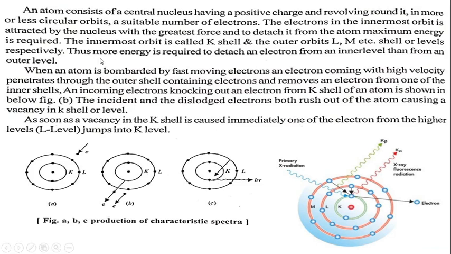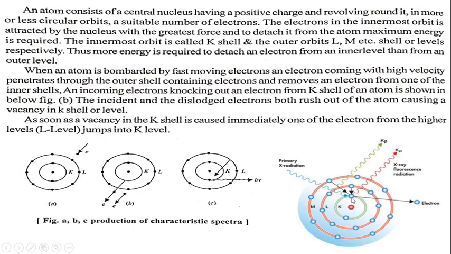Now see in figure, suppose the electron, or the primary radiation, has sufficient energy to knock out an electron from the K shell.